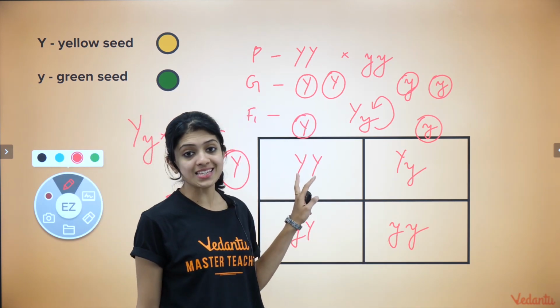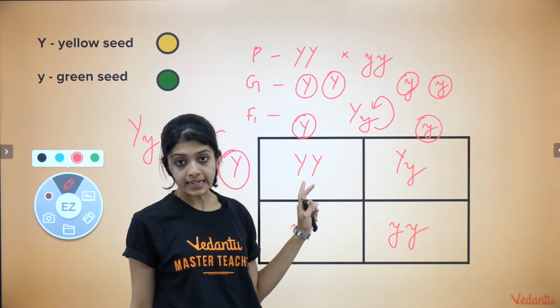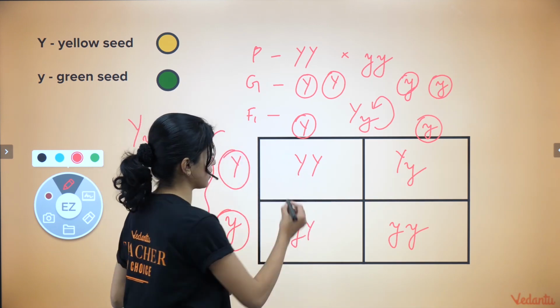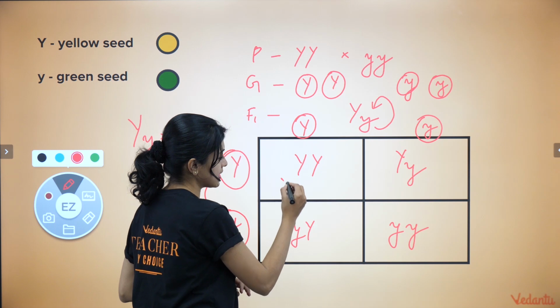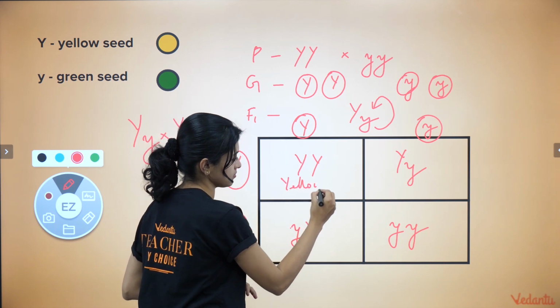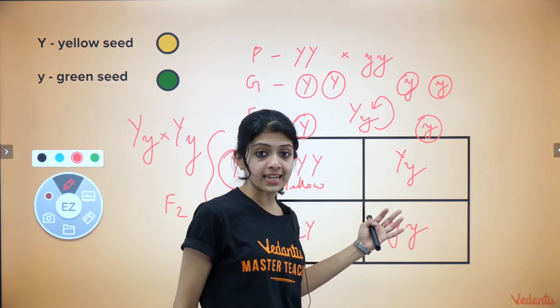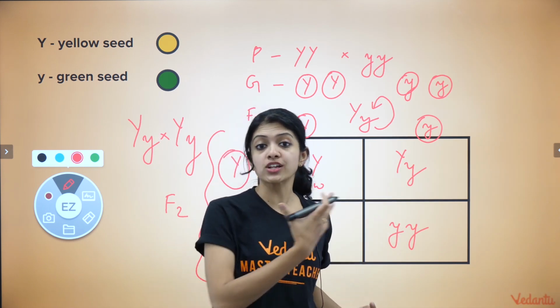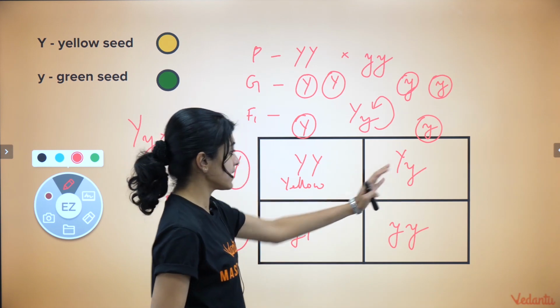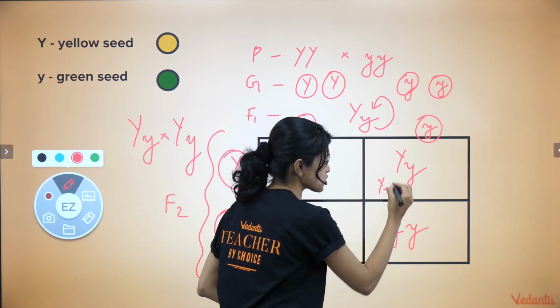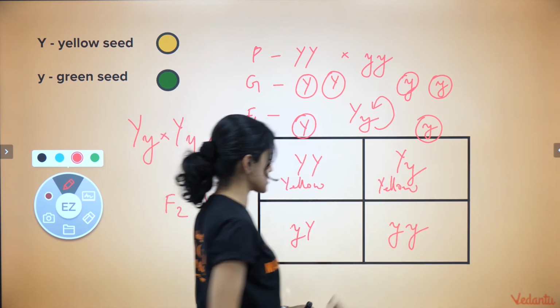Because there are only dominant alleles here, this would obviously be yellow-seeded. What about this? It is heterozygous, but still the dominant allele masks the effect of the recessive allele. Again, because of that, this will be a yellow-seeded plant.